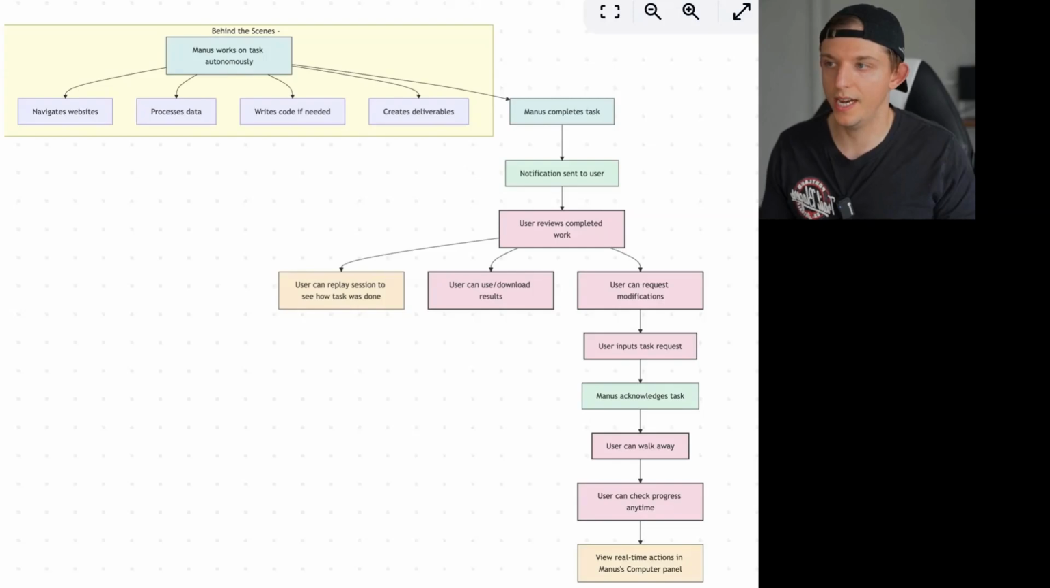Manus works on a task autonomously, navigates websites, processes data, writes code if needed, creates deliverables. And so Manus completes tasks, notification is sent to user, user reviews completed work, user can replay the session to see how the task was done, user can use or download results, user can request modifications. And so this is a full, almost like an AI employee that you have